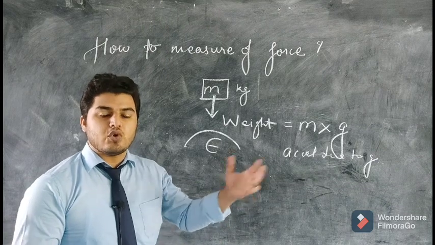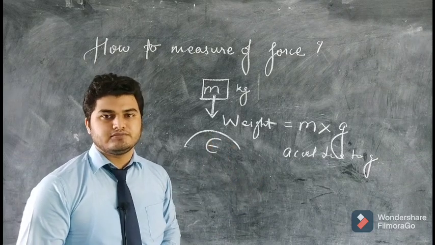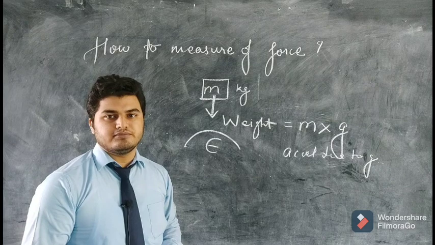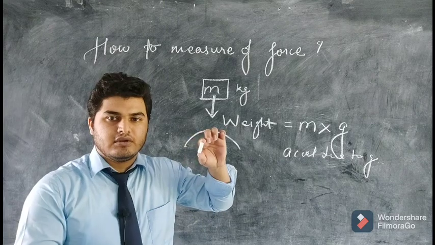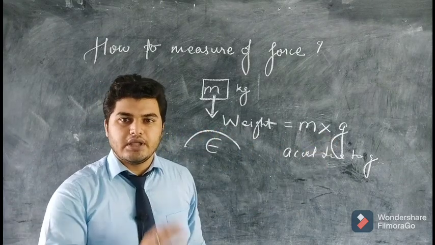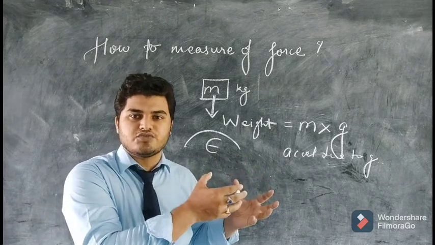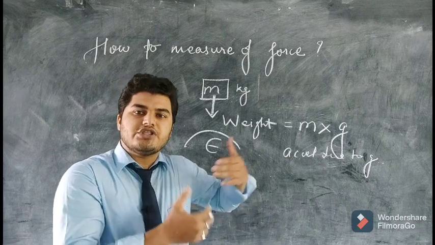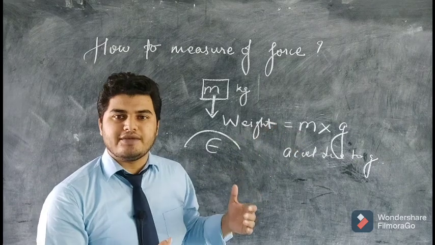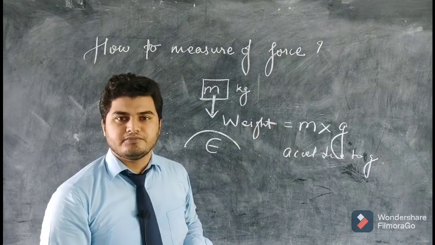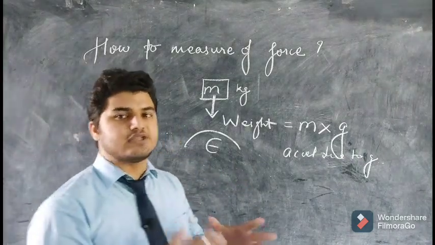Vector quantities are those quantities which have values as well as direction. If the velocity is changing, like velocity is 20 meter per second and then changes to 40 meter per second in 5 seconds of time, then there was some acceleration during this motion. That acceleration is the change in velocity, 40 minus 20, with respect to time, 5 seconds. So 20 upon 5 is 4 meter per second square. We will discuss acceleration in the next class also.